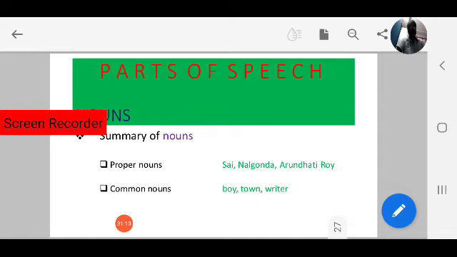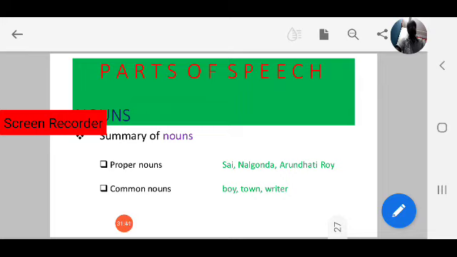Yes, a noun is a naming word. It names a person, place, thing, or anything. Again, nouns can be divided into two categories. What are those? Refer to your notes.